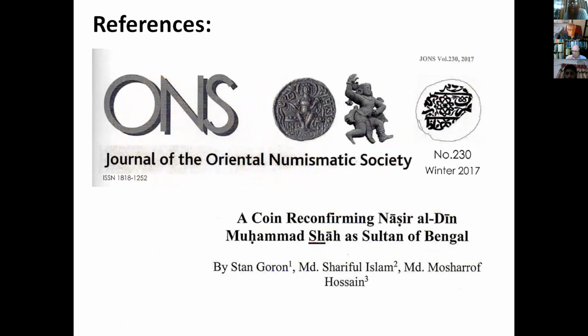And this particular third specimen that I showed, we published this specimen in JONS 230. That's all from me today. Thank you very much. If you have any query, I'm with you.